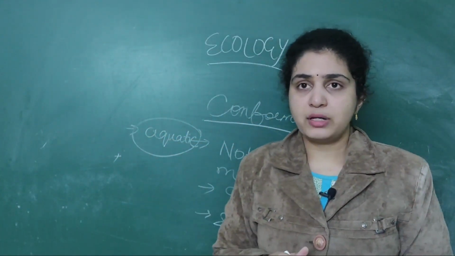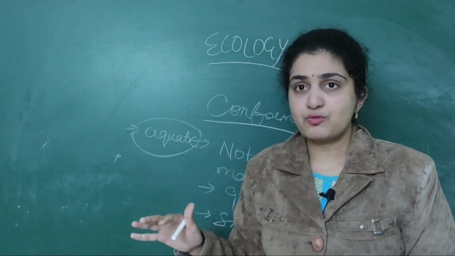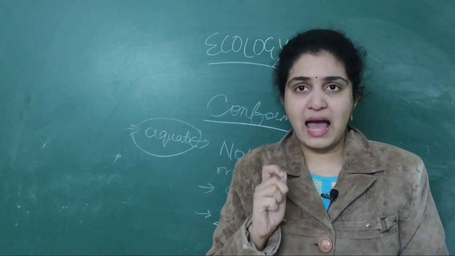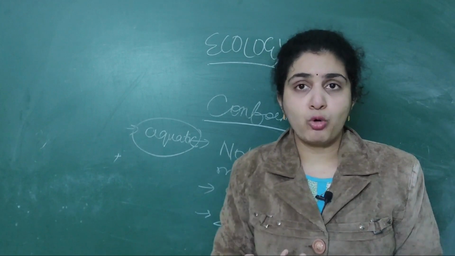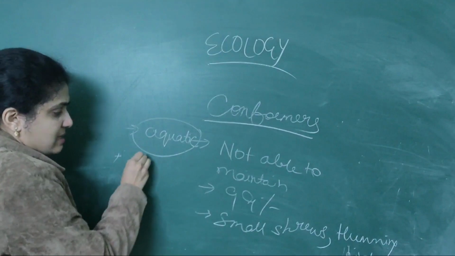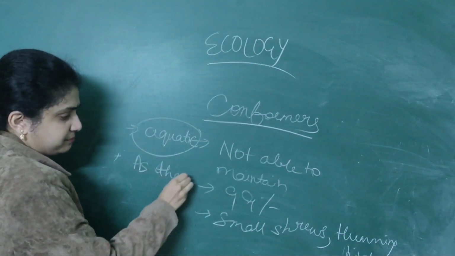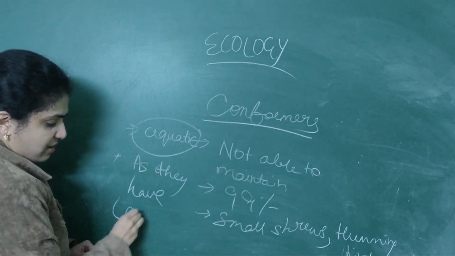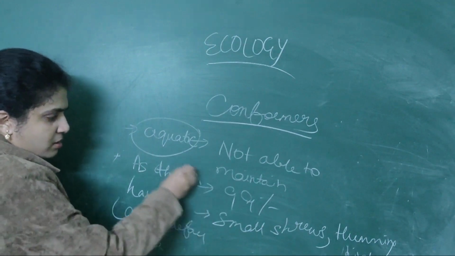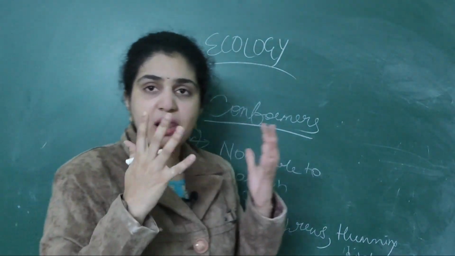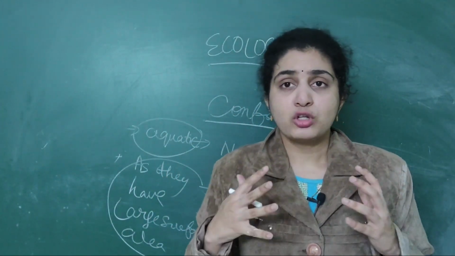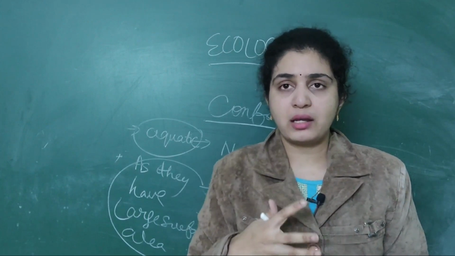Then another important NEET question: why are small animals not found in polar regions? Because they have a large surface area. Small animals will have a large surface area, so there will be so much heat loss from the body. That's why they are not found in the polar regions.